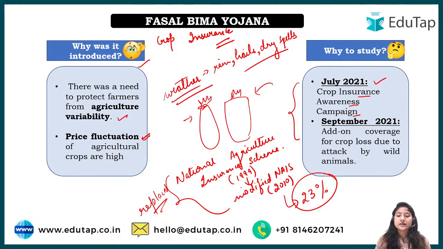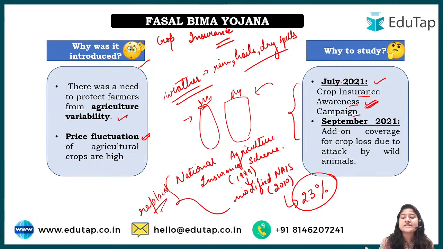So that is why this time for Fasal Bima Yojana, this insurance campaign was run before the kharif season, or kharif sowing, that was in July, right? So that more people know about this insurance and more people get involved in it, and maybe because now they have some assurance that their expenses would be covered in case of any losses, they will come forward to do agriculture. So many pamphlets were distributed during this campaign, and many awareness programs were held to make farmers aware of this particular scheme.